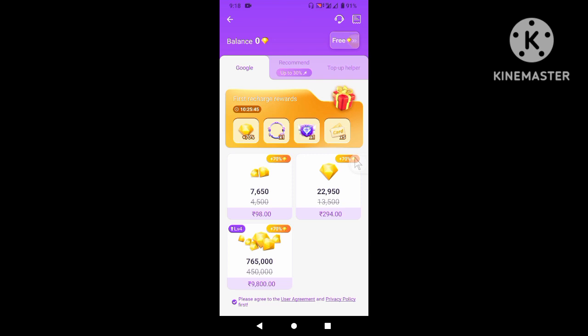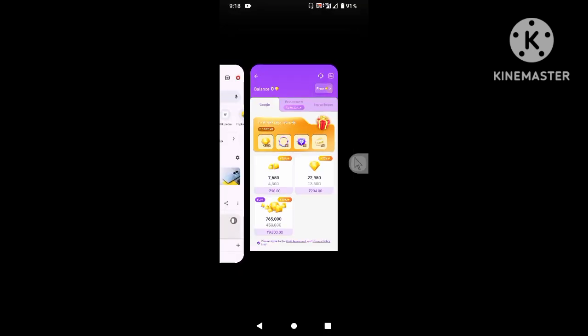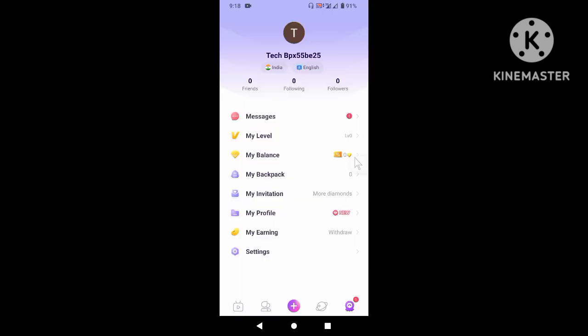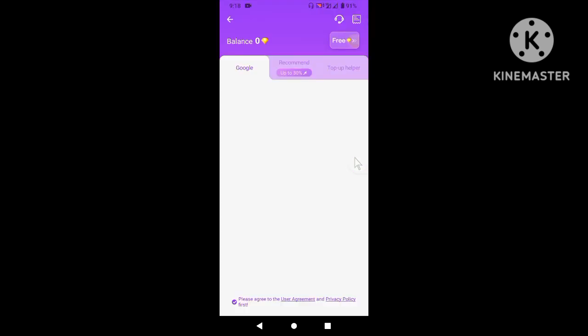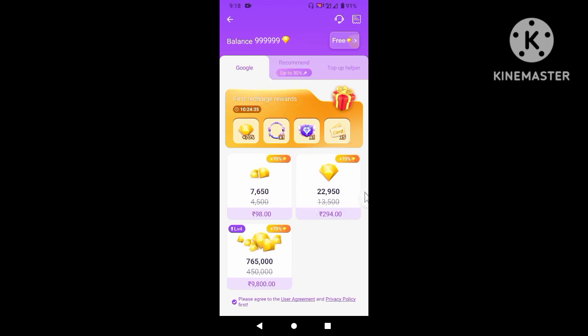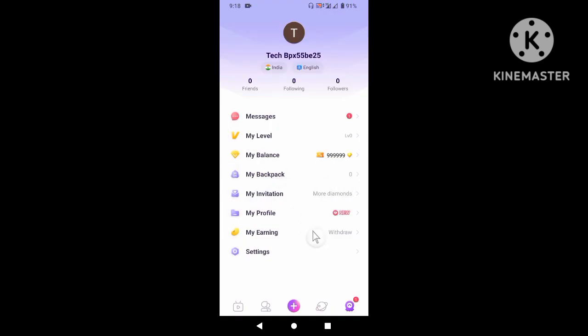Okay, just open your Chamet app again. Click on the Chamet app and again see the proof that you have successfully got 99 diamond on your Chamet app. So guys, you have 99 coin. Click the back button here and there are 99 coin.